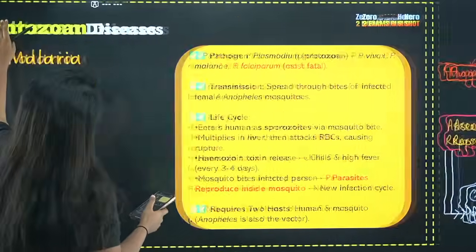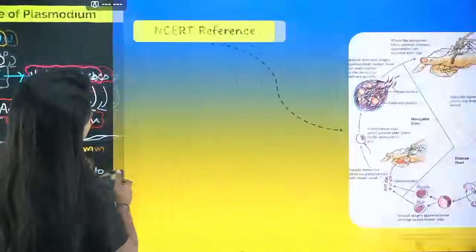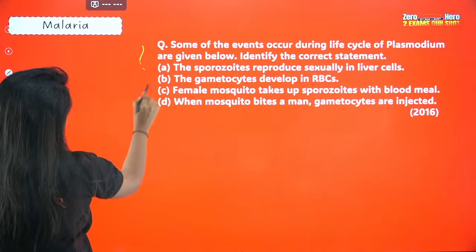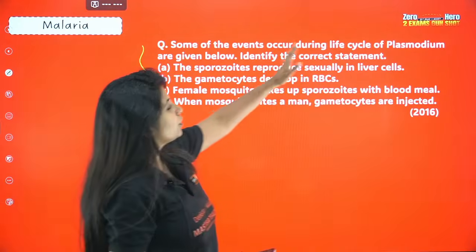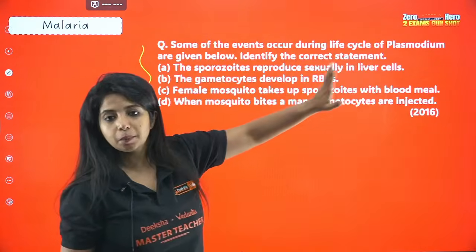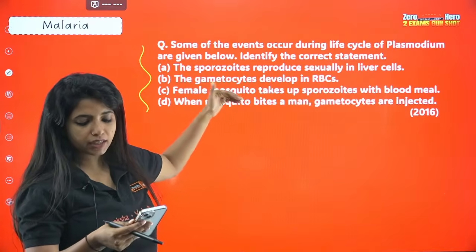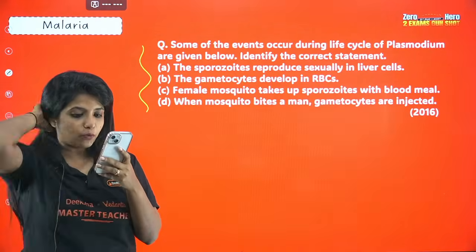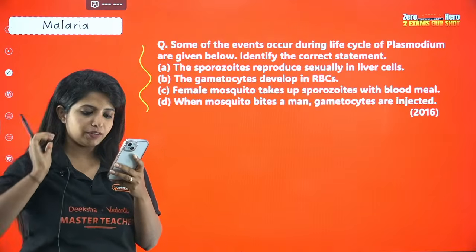So now let's solve this question. I'll read out the question. Some of the events that occur during the life cycle of plasmodium are given below. Identify the correct statement. So out of these statements given over here, can you identify which one is the correct statement? Okay, just follow what ma'am is teaching you and you can score good.